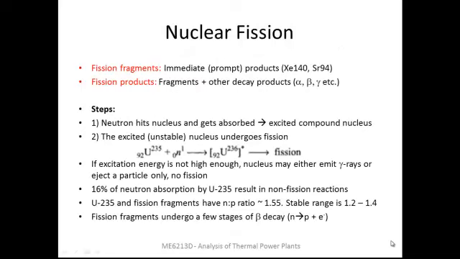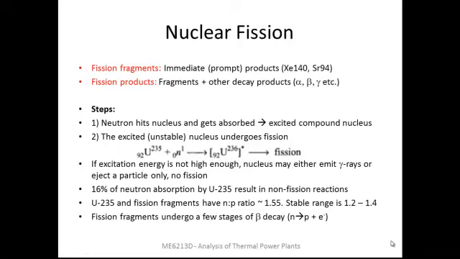We introduce two terminologies here. Fission fragments are the immediate products of the fission reaction. For example, here we have xenon-140 and strontium-94. These could undergo changes further down the line. These fission fragments, along with other decay products such as subatomic particles or electromagnetic emissions, together they are called as fission products.